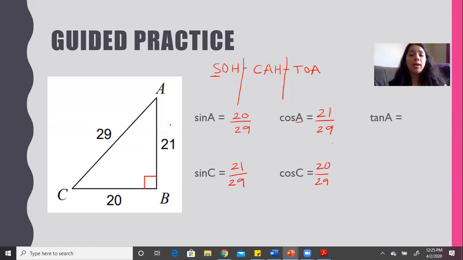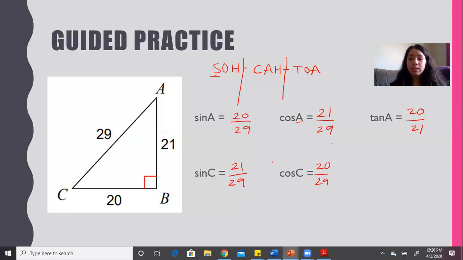All right, tangent A. So we're looking at opposite and adjacent. So what's the opposite of A? And what's our adjacent side? So not our hypotenuse, our adjacent side to A. So what's touching A but is not the hypotenuse? That would be 21.